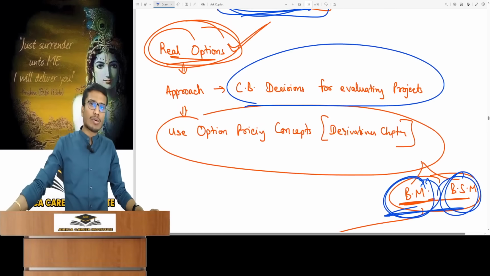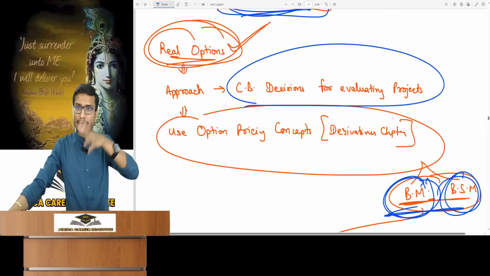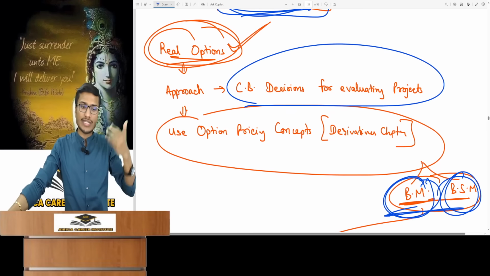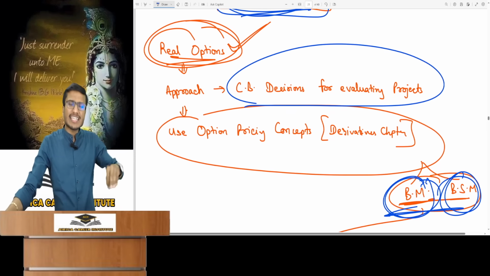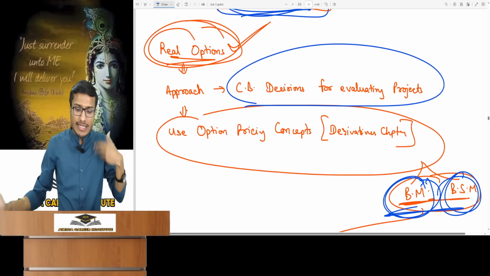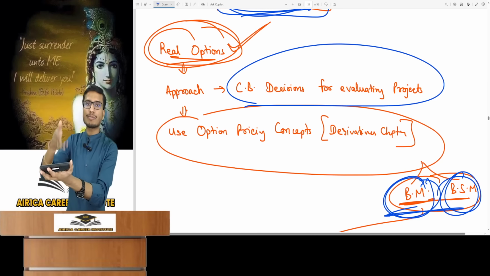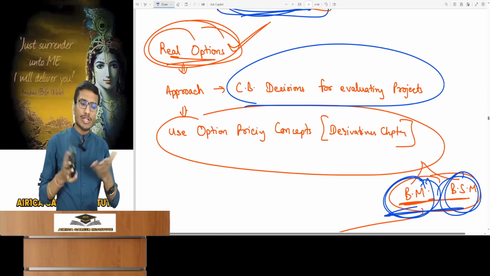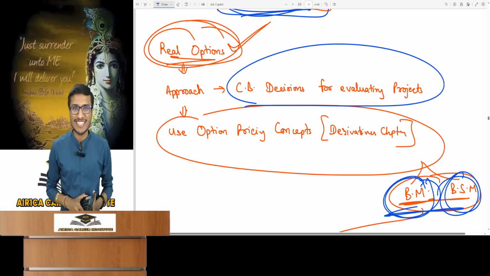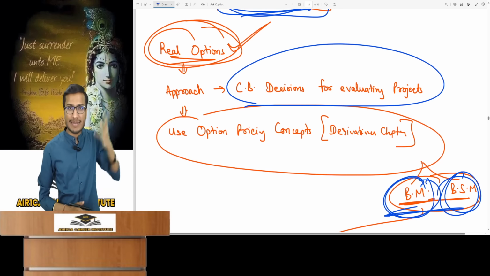So I'll tell you one thing, and you need to understand that this technique is quite special, and that's why it is taught later. Otherwise, if I had taught it at the very beginning, you would have been confused right away. So it was moved to the very end. But is this technique really necessary? When making capital budgeting decisions, we must evaluate the project. If we have to decide whether to invest in this machine or not, we already have excellent methods like the NPV method. So why do we even need this real option method? And what's the need for this seemingly useless technique that has been included in the syllabus?